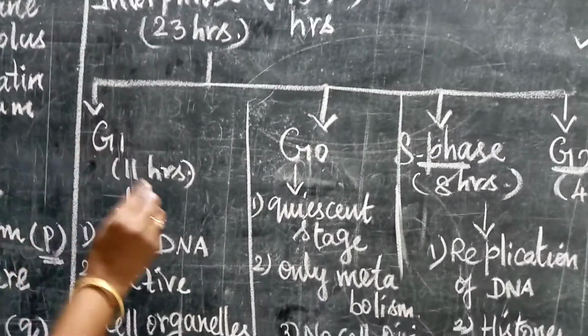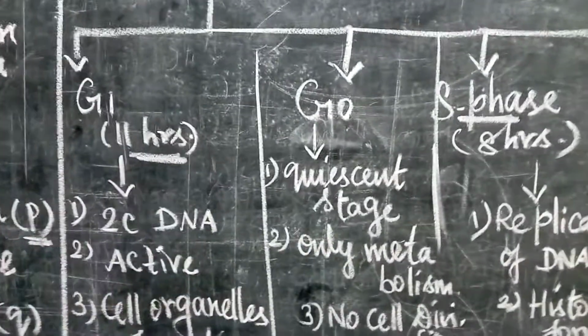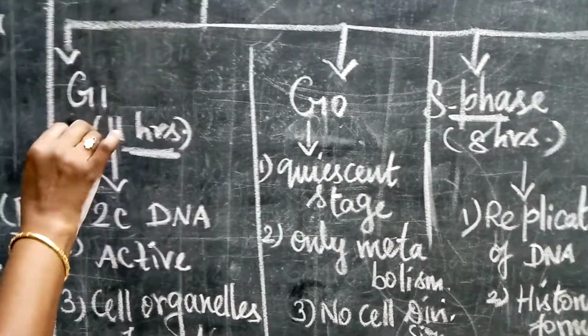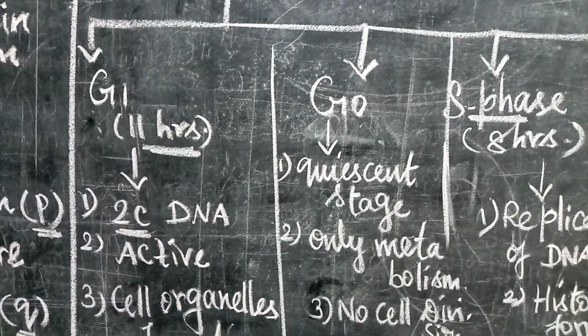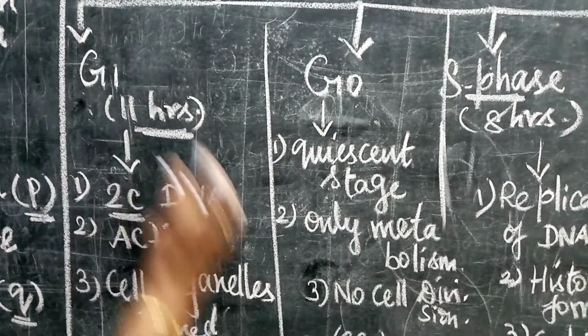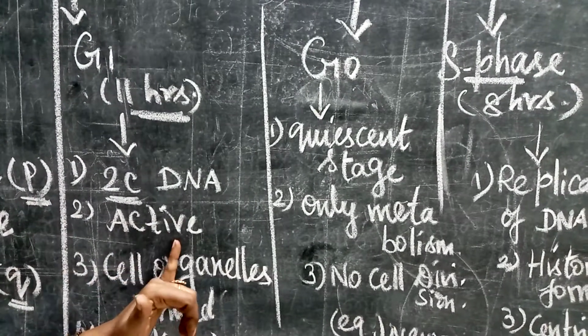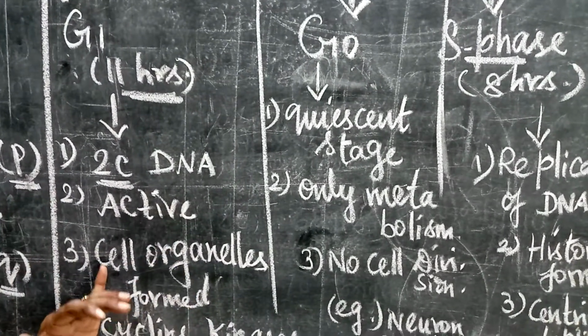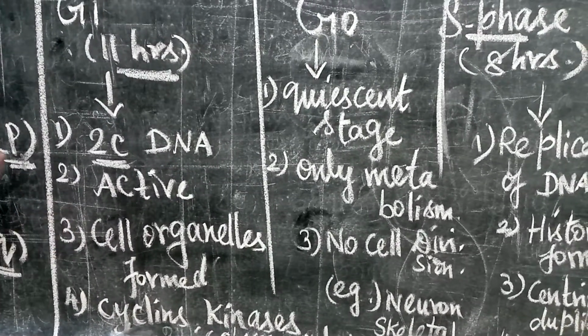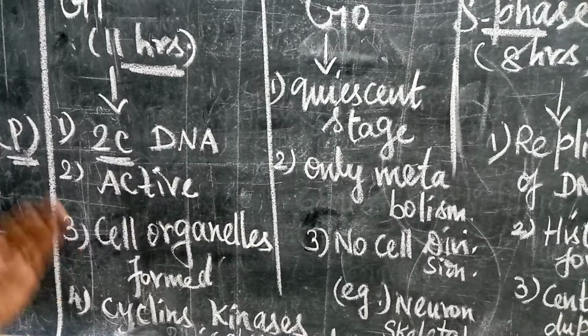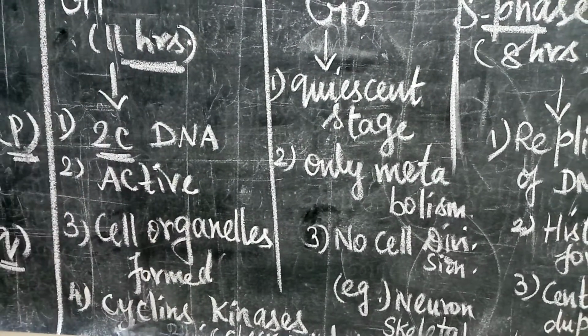Now in interphase, first G1 is started. So this G1 consumes 11 hours. It's very important. At the time of G1, the DNA amount is only 2C. C means picogram. And then the cells are metabolically very active. All the cell organelles are formed. Mitochondria, chloroplast and endoplasmic reticulum, everything is formed during G1.